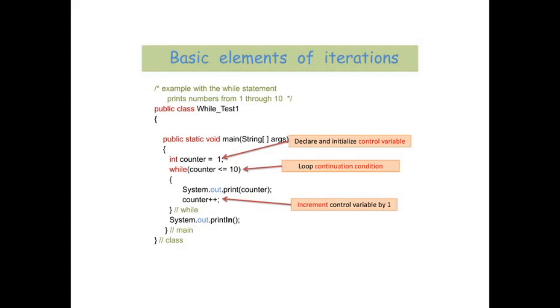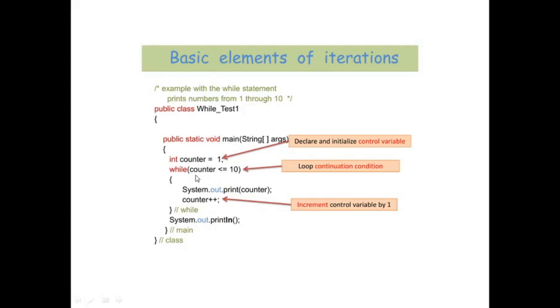Like in this example shown in the slide, int counter equals 1 is the initialization statement. Then we are talking about a while loop over here. As you can see, we have provided the condition that counter should be less than or equal to 10 in the condition section of the while loop.